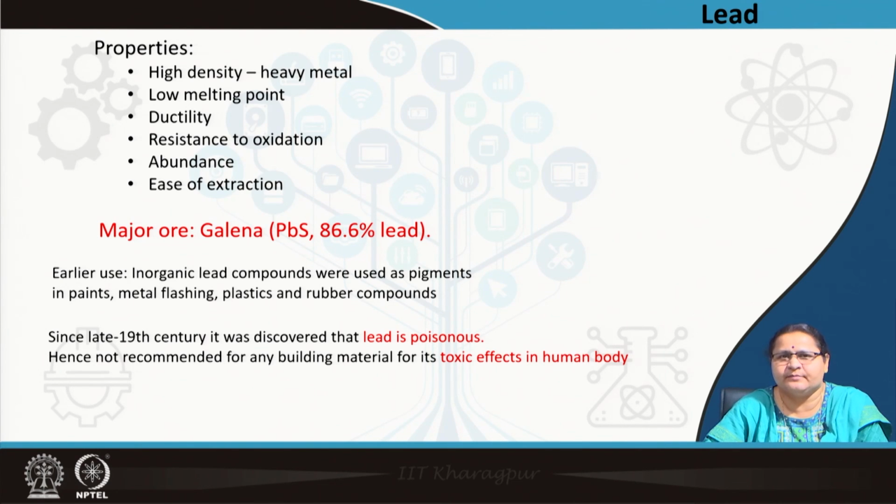It was used in the plastic and rubber industries, but because it is poisonous, as was found in the late 19th century, the Pollution Control Board has banned it. It has toxic effects on the human body.